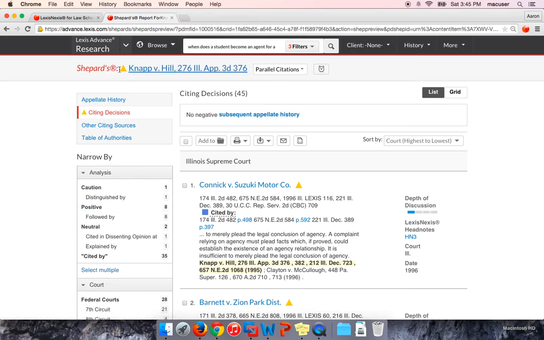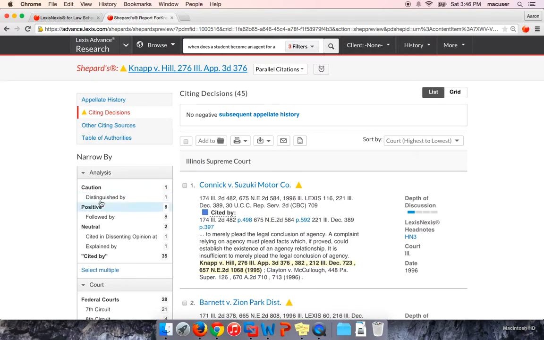If that happens, it's still good to Shepardize the case because you can then look at the negative analysis. So anything above positive is negative. And these negative cases you want to read to hopefully link to your side of the argument. So if they're more similar to what you're arguing, that actually becomes the distinguishing case, or the negative case becomes a good case for you, which is really cool.